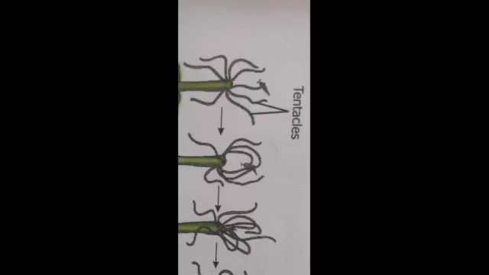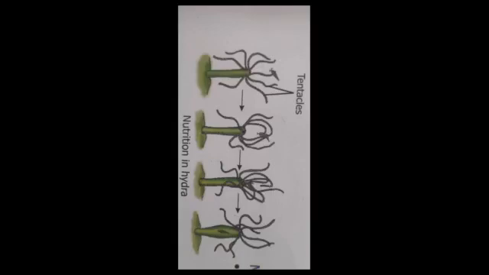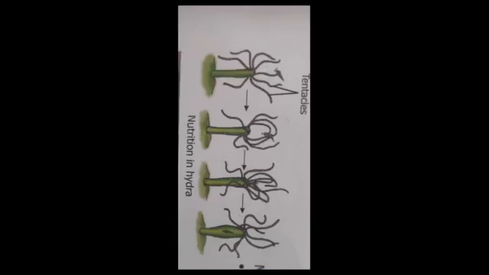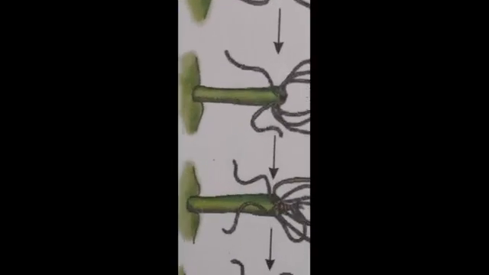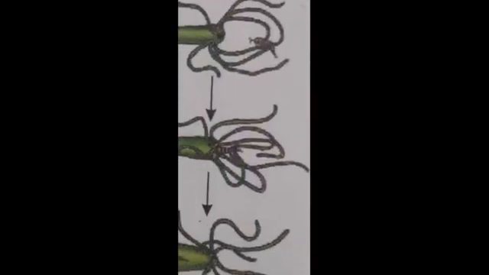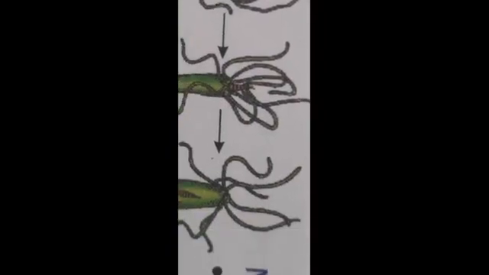These tentacles have stinging cells, they fire the sting cells, and when the sting is fired, the prey gets injured and becomes unconscious. Then the tentacles capture the food and put it into the mouth like this. Got it? And then food is digested in its body.